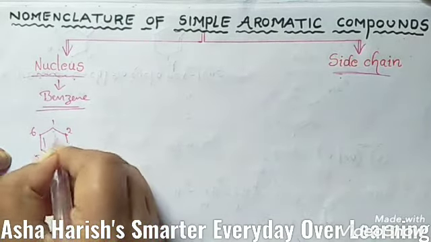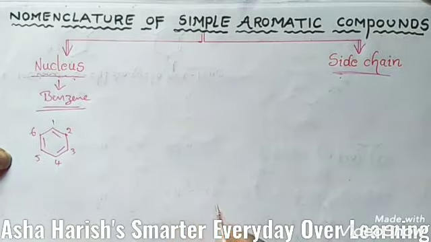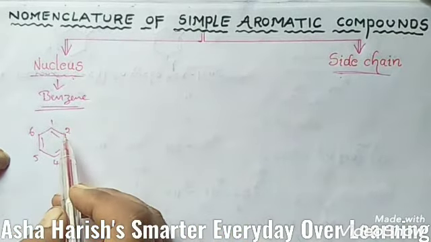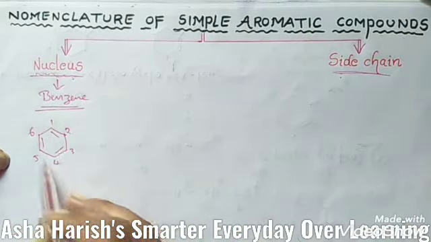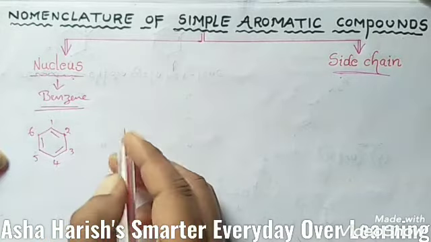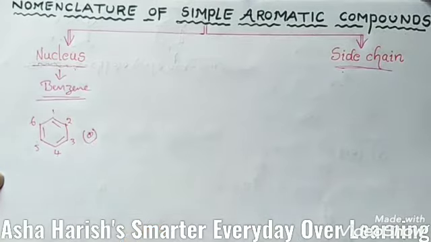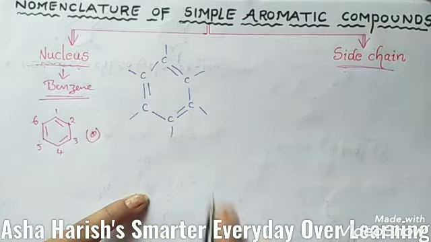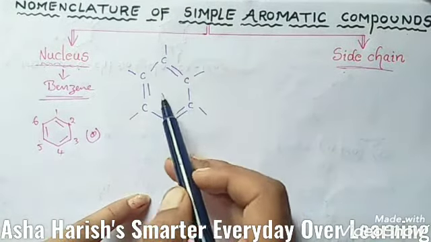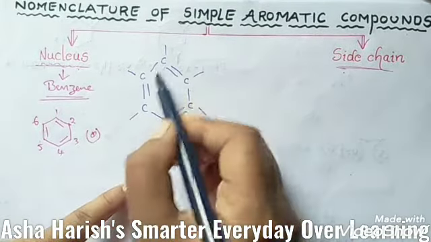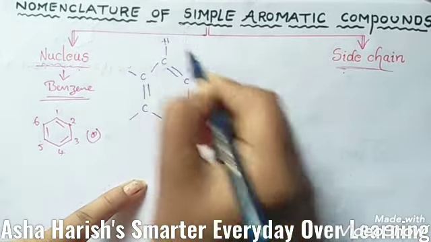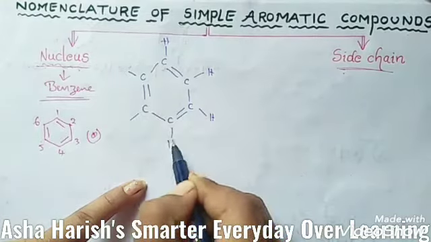Here alternate means you should represent it like this. This is called the nucleus. The ring may be represented by any one of the following 3 ways. This is one of the structures, and the second is the alternative arrangement of double bonds. At each and every carbon there is a hydrogen.